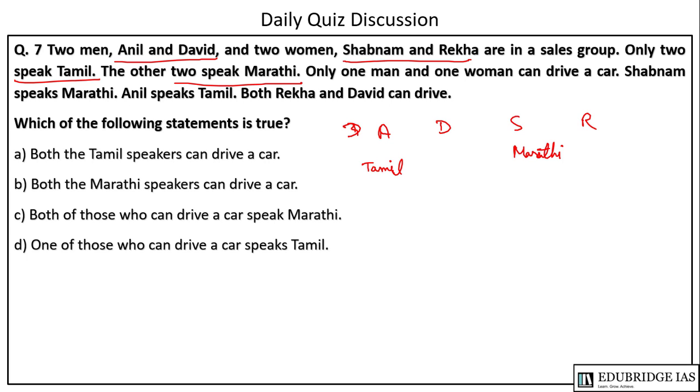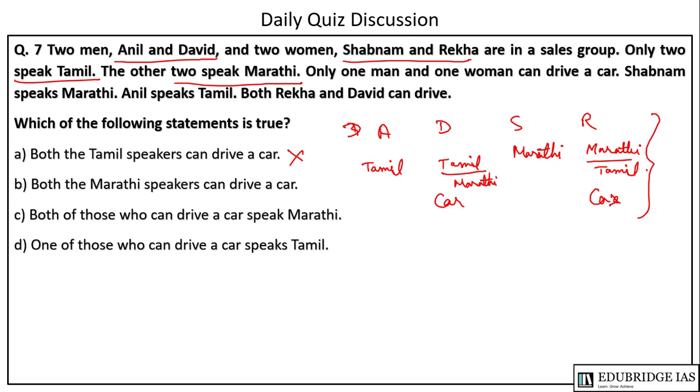फिर दिया है both Rekha and David can drive. So if David speaks Tamil, then Rekha will speak Marathi. If David speaks Marathi, then Rekha will speak Tamil. These are the possibilities. So option A is saying both the Tamil speakers can drive a car. No, it is wrong.